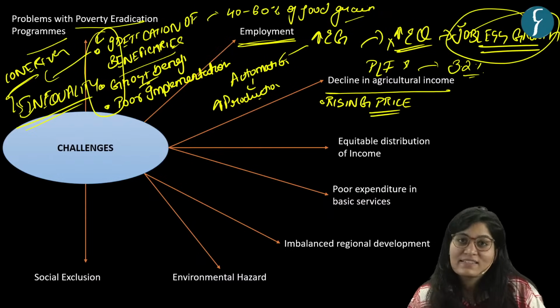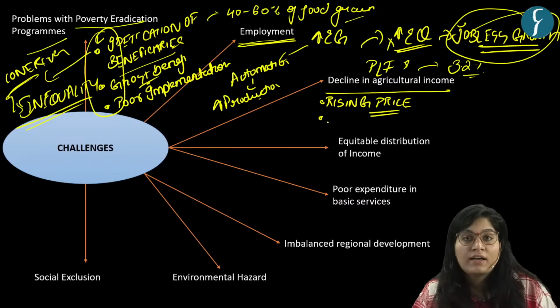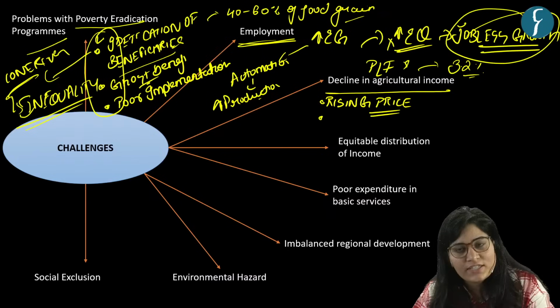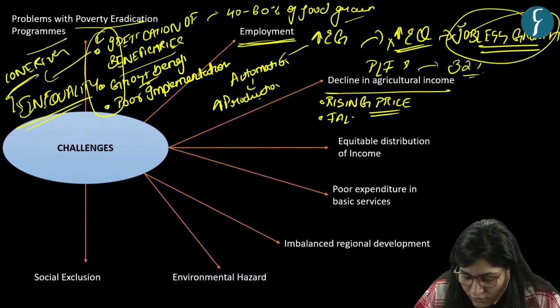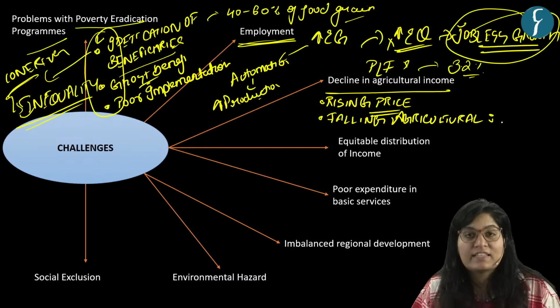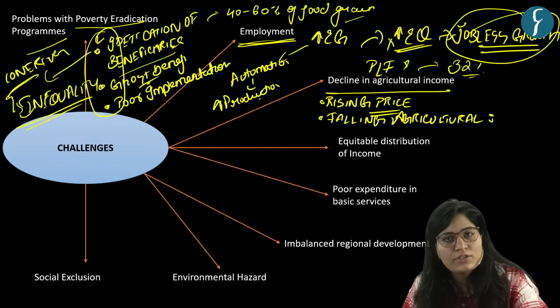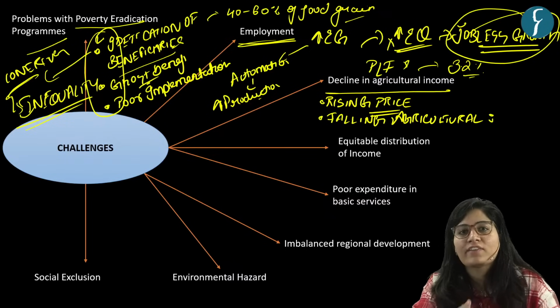So rising input cost is there, coupled with falling agricultural productivity. This may be because of water scarcity, this may be because of soil degradation. So because of that, we are having falling agricultural productivity.